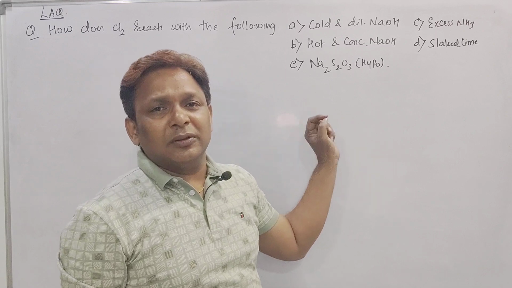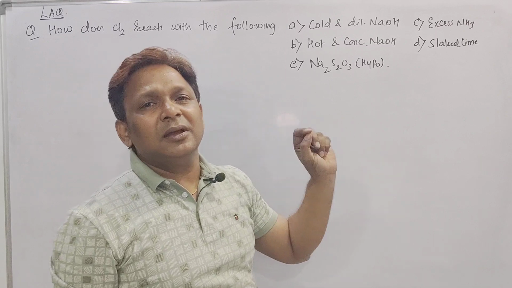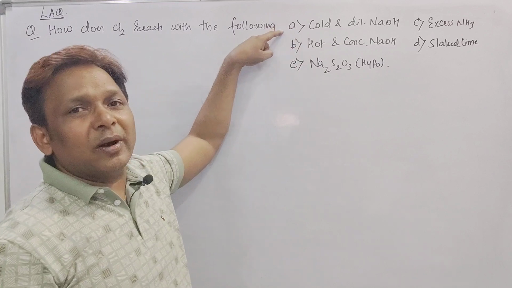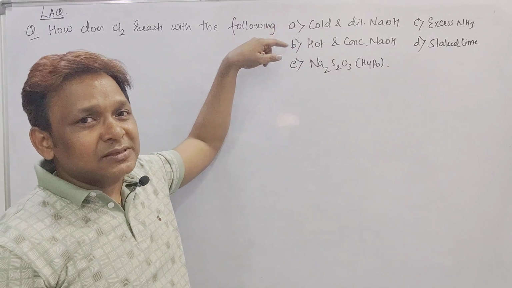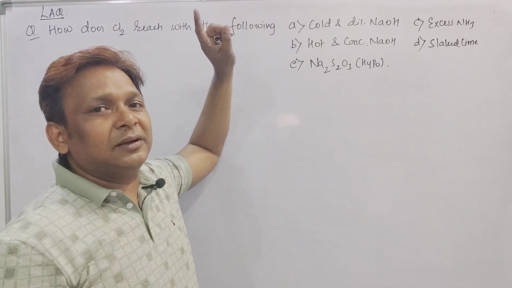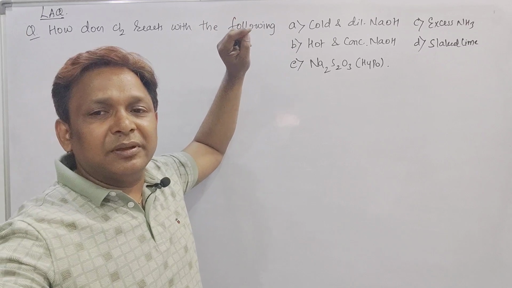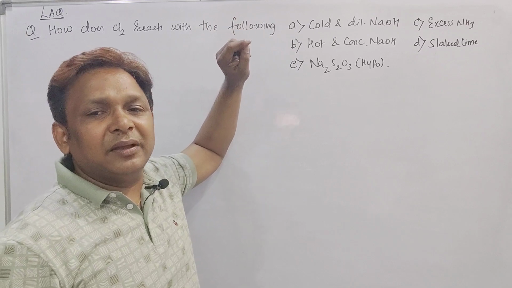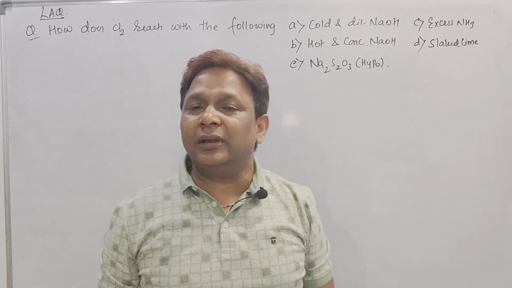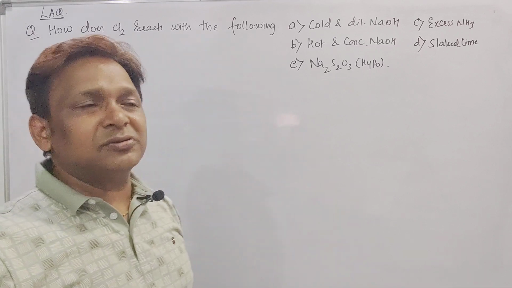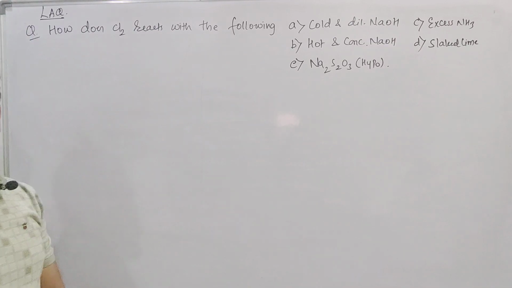Among the 5, they can ask you any 3. Any 3 means each will be 2 marks, so 3 into 2 is 6 marks, and preparation, which we wrote either by the Deacon method or by the lab method. In both methods we are able to prepare chlorine in a simple way. How? Now see here. First I am going to write the preparation of chlorine by a process called the Deacon process.